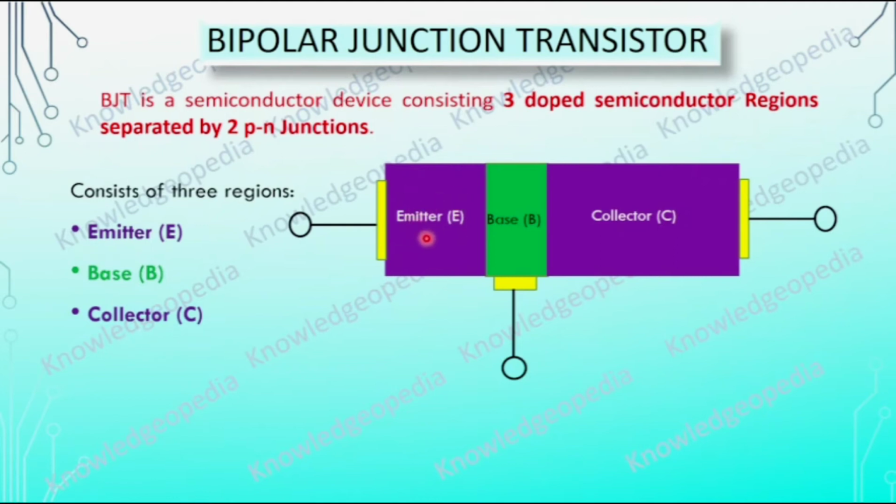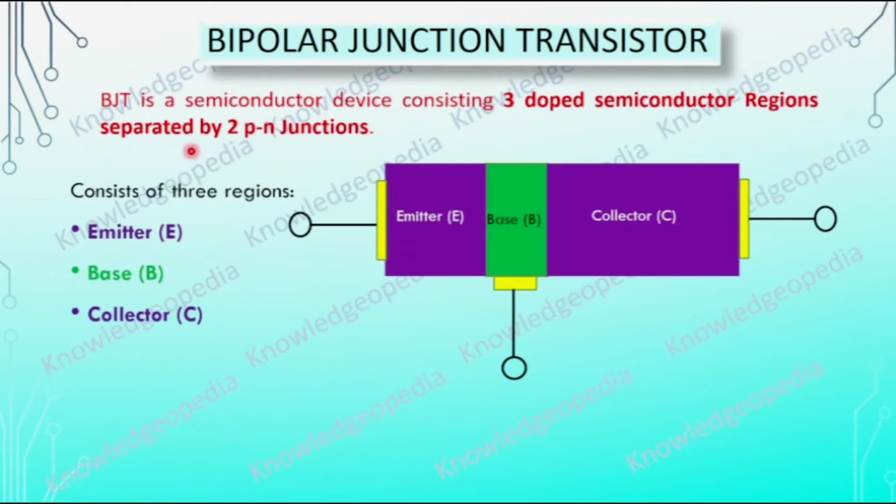The first one is known as the emitter, the third is the collector, and the middle one is the base. The emitter and collector are doped with the same type of material, and the base is doped with a different material.